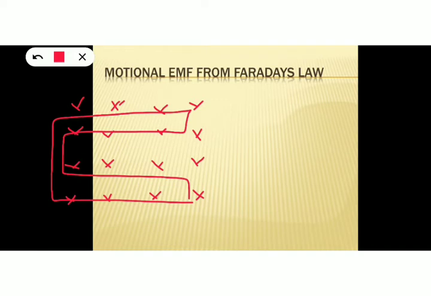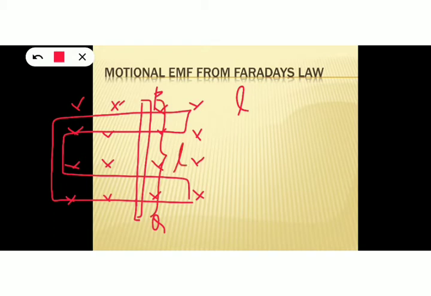Now take a conductor PQ. Consider a conductor PQ here. Let its length be small l, and let it move over the rails. This conductor is movable. We can move this conductor over the rails, and let the velocity of the conductor be v. So let the conductor move with a velocity v.